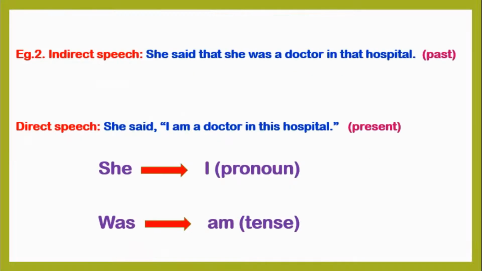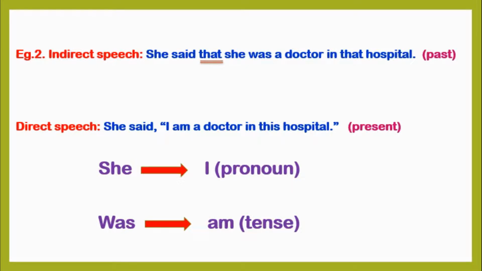Second example, indirect speech. She said that she was a doctor in that hospital. Here the sentence is in past tense. Direct speech. She said, "I am a doctor in this hospital." Here the sentence is in present tense. So while converting indirect speech into direct speech, instead of the conjunction that, we have used double inverted commas.